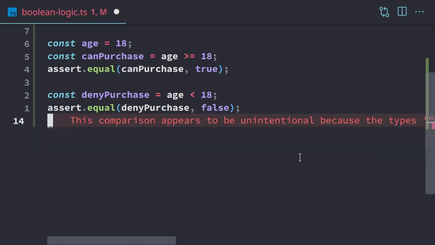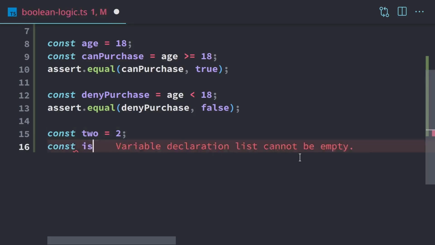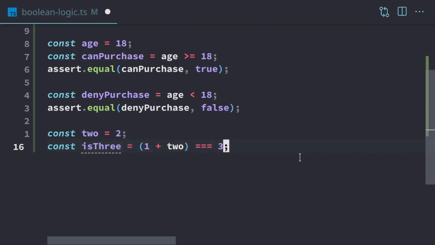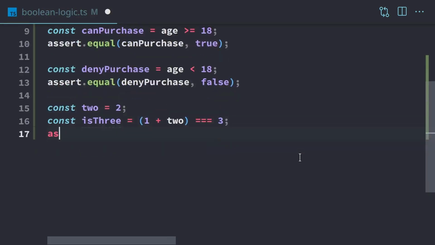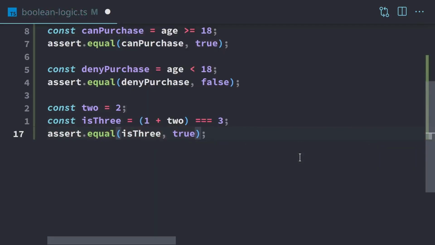So I'm going to try to trick it a little bit. Instead of that, we'll just do some math. We'll take 1 plus our variable 2 and see if it's equal to 3. All right, so now we can do our assertion. We expect is 3 to be true, because we're taking 1, and this variable 2 has the number 2 inside. So we have 1 plus 2, and that should be equal to 3. And so we want to set that to true. Remember, always 3 equals. It's really easy to accidentally put 2 if you're coming from a different language, but TypeScript is always 3 equals.